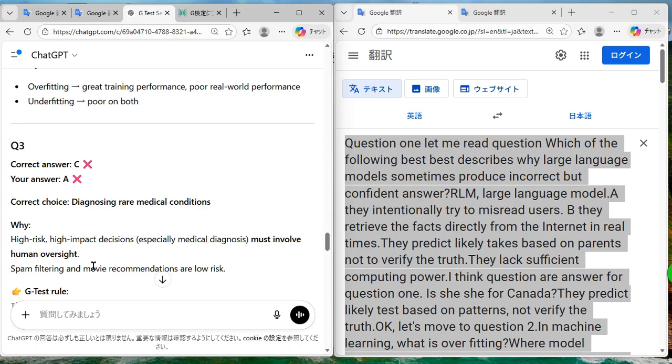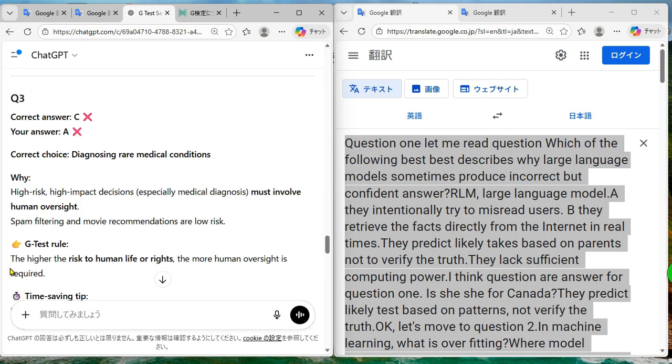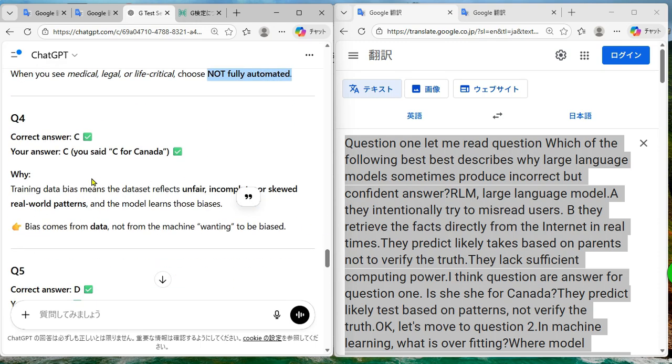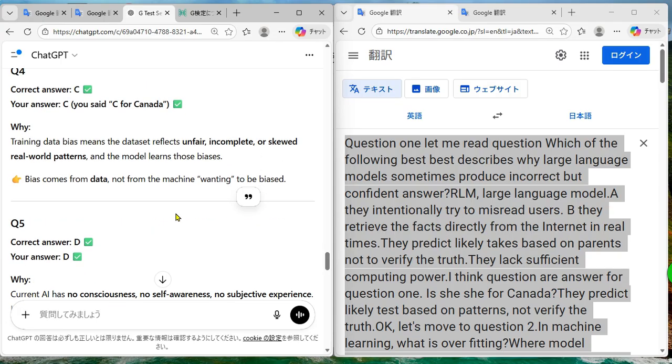Spam filtering and movie recommendations are low risk ということで、the higher the risk to human life or rights, the more human oversight is required ということで、こういったメディカルに関わる人間の命に関わるものですね。こういうのはヒューマンオーバーサイト、人間のチェックが必要不可欠だということです。Time-saving tip: when you see medical, legal, or life-critical, choose not to fully automate it. ということで、こういった人間の命に関わるような重大なことはですね、not fully automated。完全に AI に任せちゃいけないということですね。